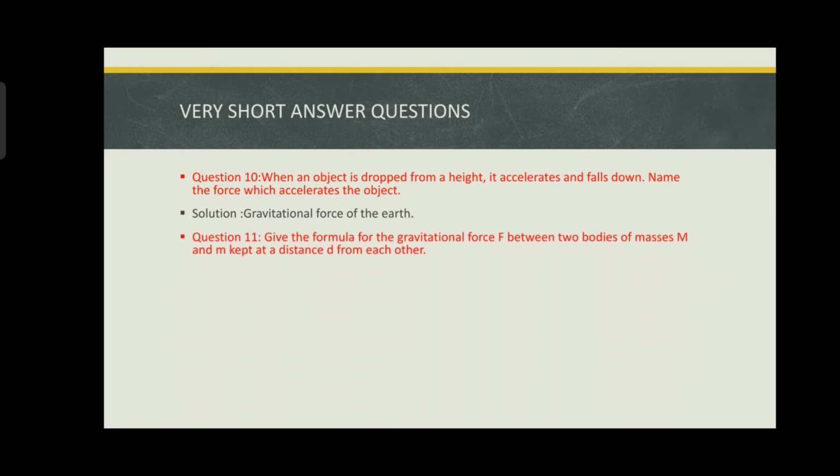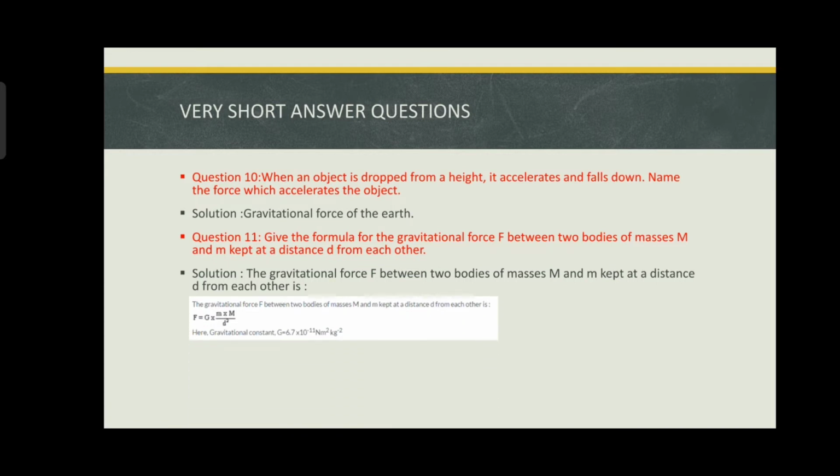Give the formula for the gravitational force F between two bodies of masses m1 and m2 kept at a distance d from each other. The gravitational force F between two bodies of masses m1 and m2 kept at a distance of d from each other will be F is equal to G m1 m2 by d square. We all know this formula. It's used for calculating the magnitude of gravitational force.